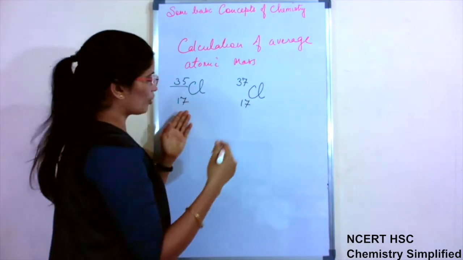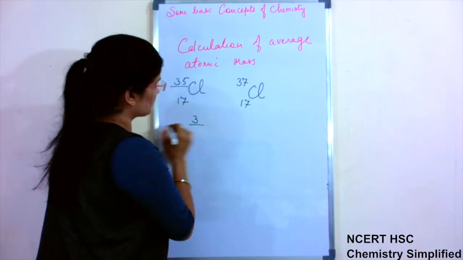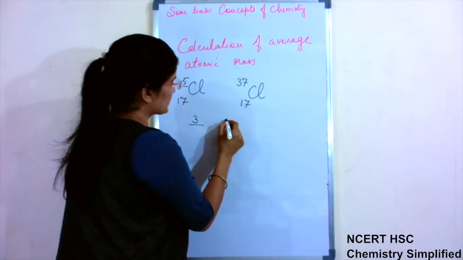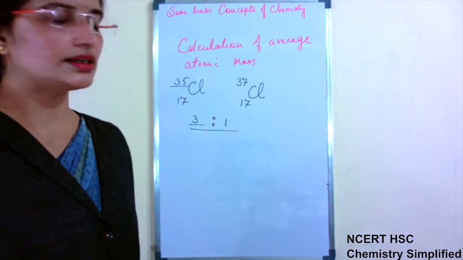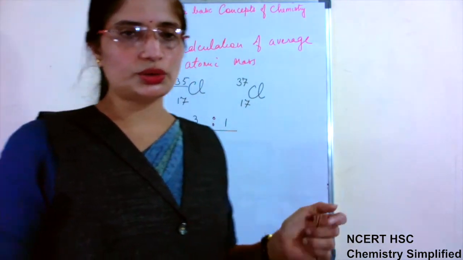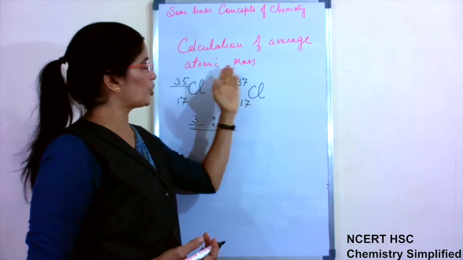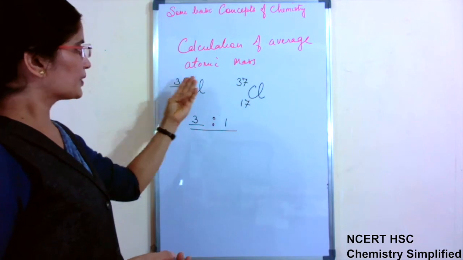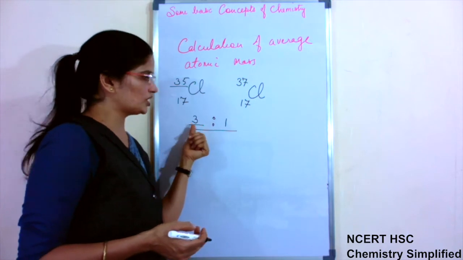So when we see the data, we come to know that atomic mass 35 is present in 3 and atomic mass 37 is present in 1. That is, the ratio of the two is 3:1. Okay, so ratios, or percentages, we can say, are essential to know when we have to find atomic mass. So now we can say that the chlorine with atomic mass 35 and chlorine with atomic mass 37 are available in nature in the ratio 3:1.